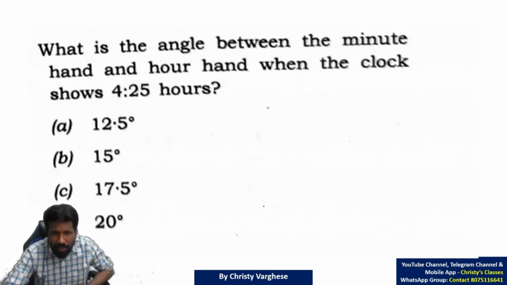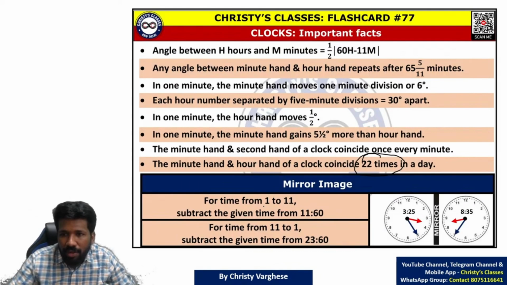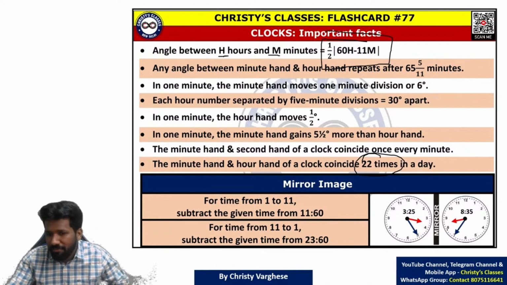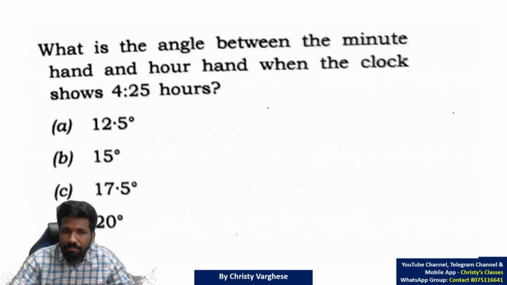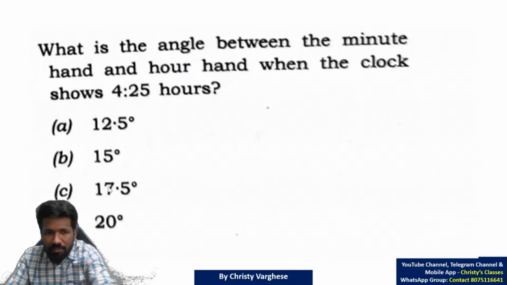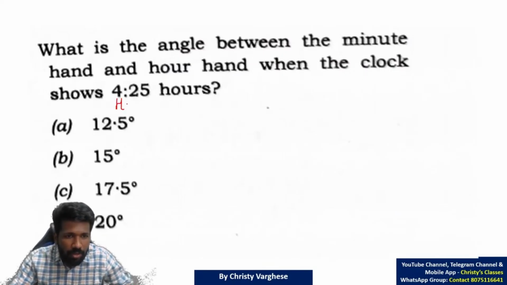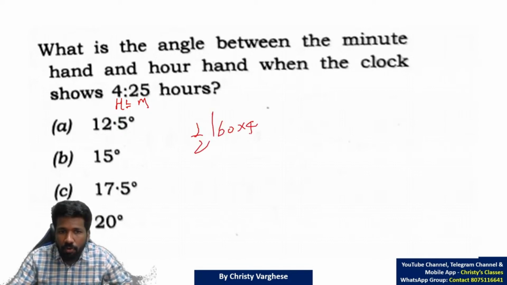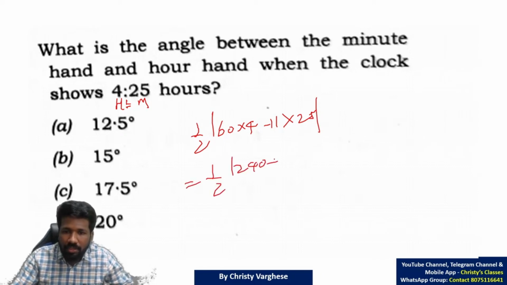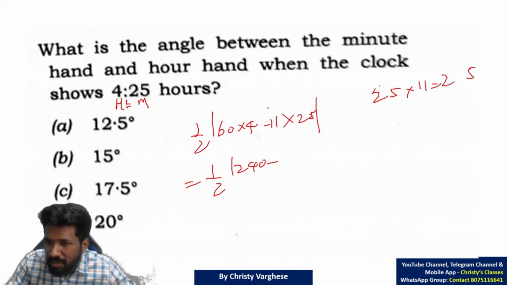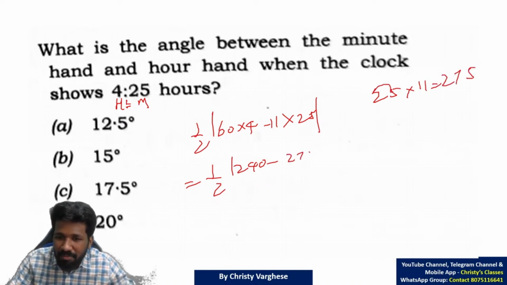What is the angle between the minute hand and hour hand when the clock shows 4:25? I have taught you the theory. The angle between h hours and m minutes is half into 60h minus 11m. So here h is 4 and m is 25. So half into 60 into 4 minus 11 into 25. That is half into 240 minus... I taught you a sandwich technique to multiply a number with 11 also. Sandwich the sum of digits in between the digits. That will save some more time, or maybe 5 seconds. That is also important. Every second is important.